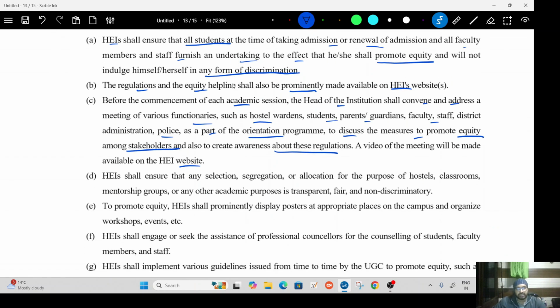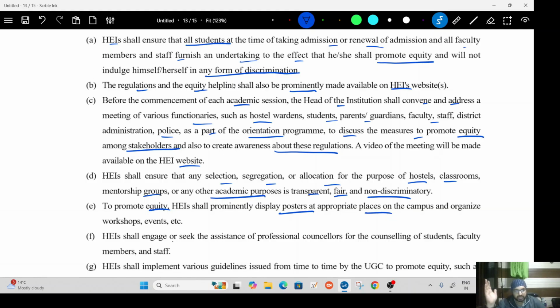Then ensure that the selection, segregation and allocation for the purpose of hostel, classroom, mentorship group or any other academic purpose are transparent, fair and non-discriminatory. Basically, the resources of the higher education institute should be distributed in a transparent, fair and non-discriminatory manner. Again, I don't think it's a bad thing. Promote equity. The higher education institute shall promote the display of posters at appropriate places. Again, equity means what? A level playing field for stakeholders. Stakeholder means everybody.